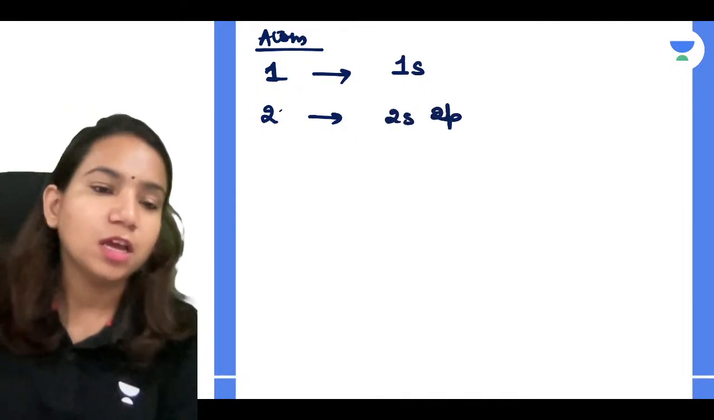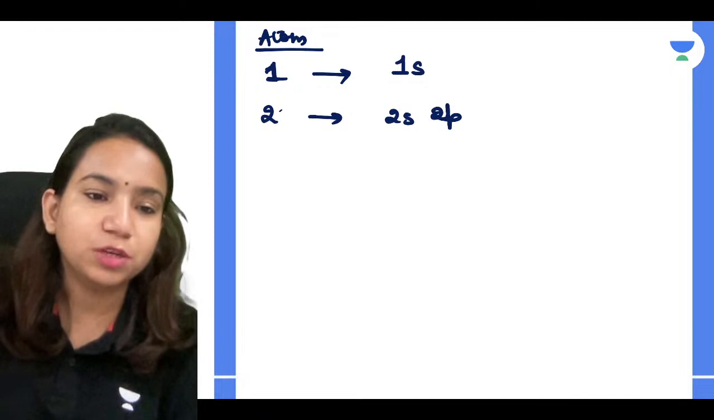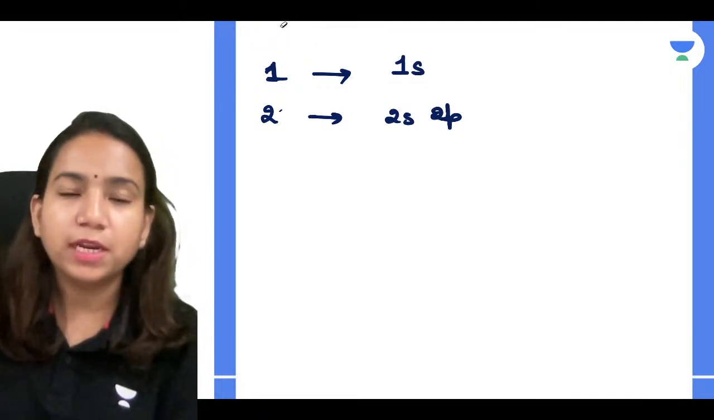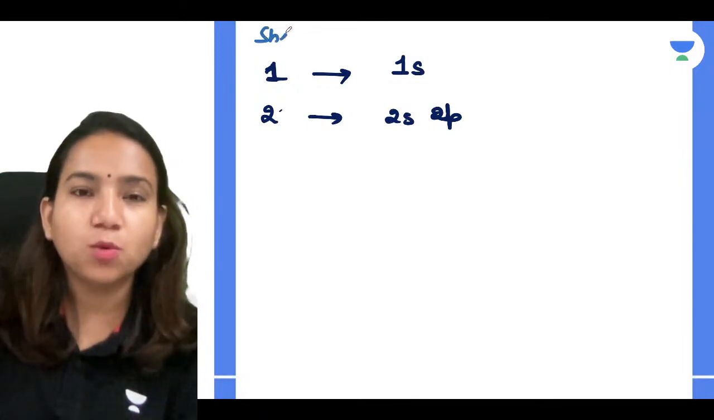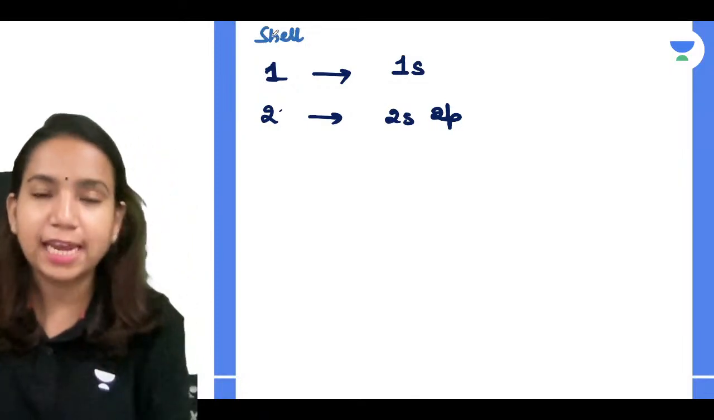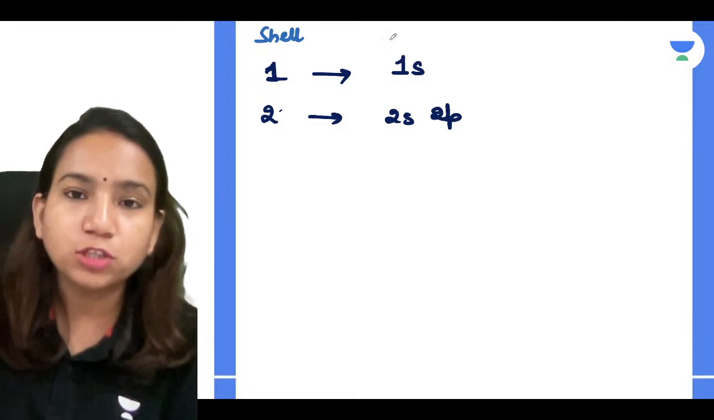So in an atom, if I talk about shells, we can also talk about subshells. In an atom we have shells 1, 2, 3, 4, which we can also call K, L, M, N shells, and then we also have subshells.